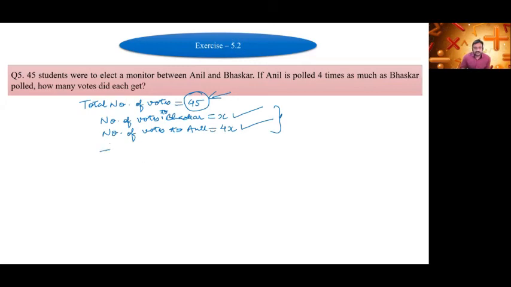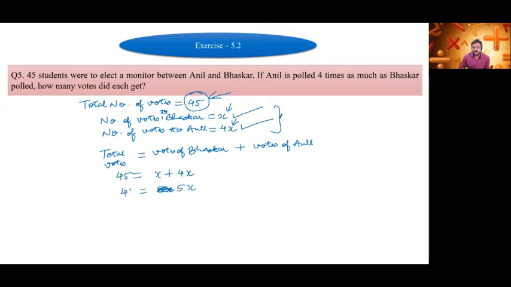So therefore, total votes is equal to votes of Bhaskar plus votes of Anil. Total votes we have is 45. Votes of Bhaskar are x, so x plus 4x, where 4x are Anil's. So x plus 4x is 5x, and 5x is equal to 45.